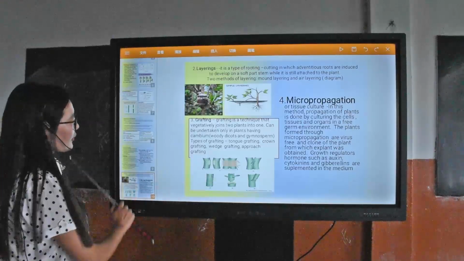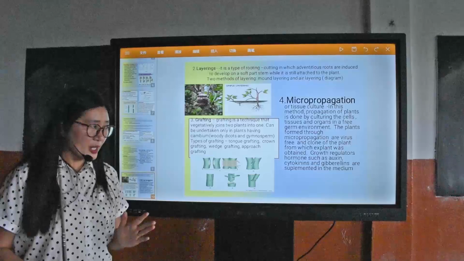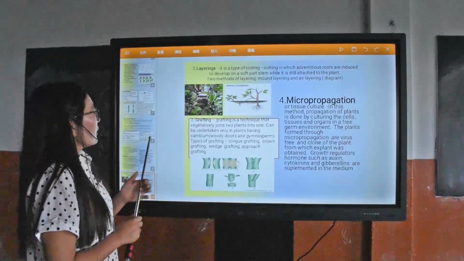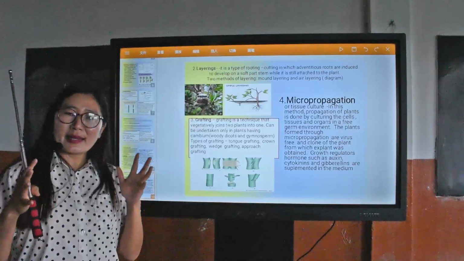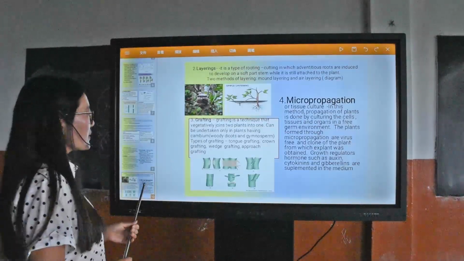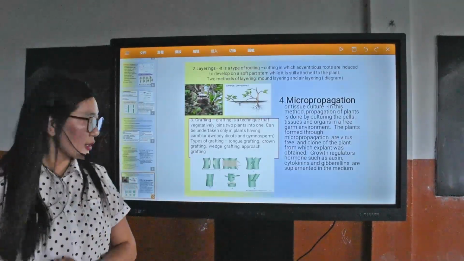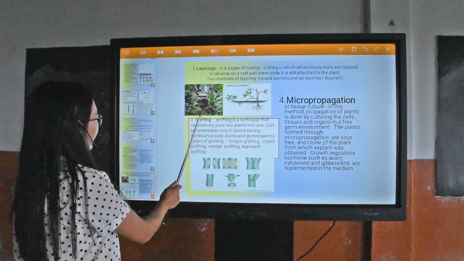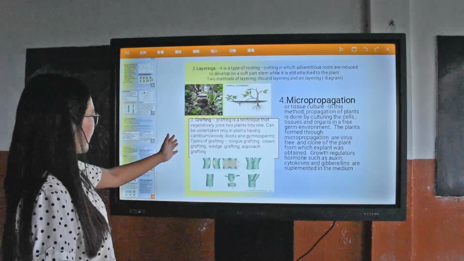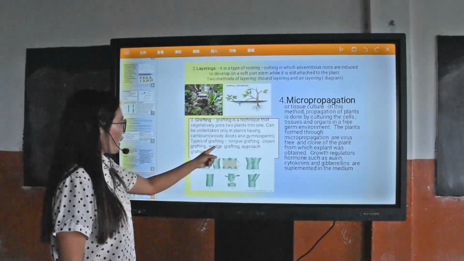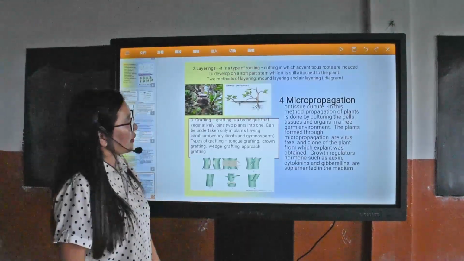So next is grafting. Grafting is also a vegetative propagation method. Here, two separate plants are joined together and they form only one. That means it is a special technique that vegetatively joins two plants into one. Dicots and gymnosperms, which have a cambium ring, are done by this grafting. Types of grafting are: tongue grafting, crown grafting, wedge grafting, and approach grafting.